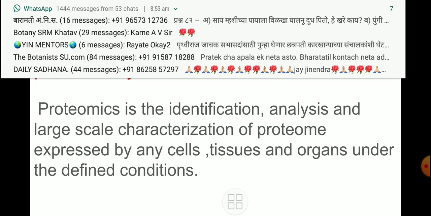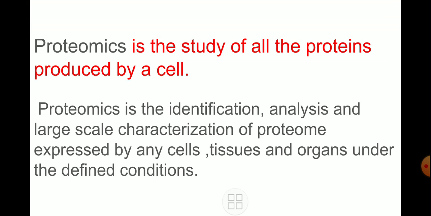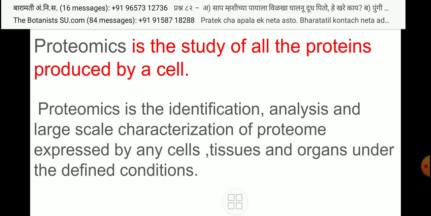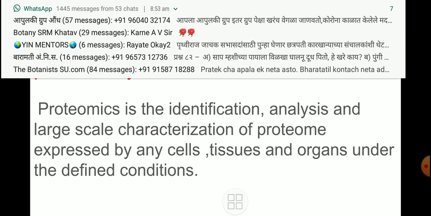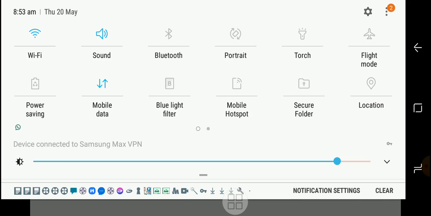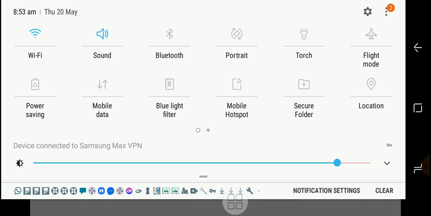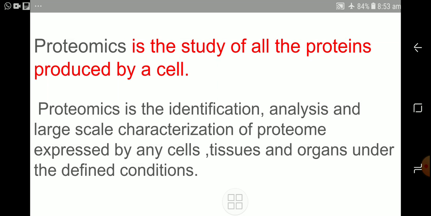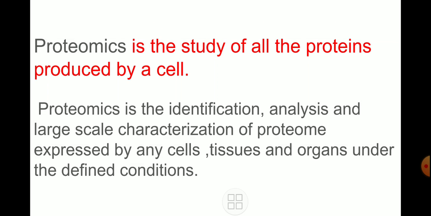Now here a little bit of the definition of proteomics is given. Proteomics is the study of all the proteins produced by the cell. That is nothing but the simple definition: proteomics is the study of all the proteins produced by a cell.